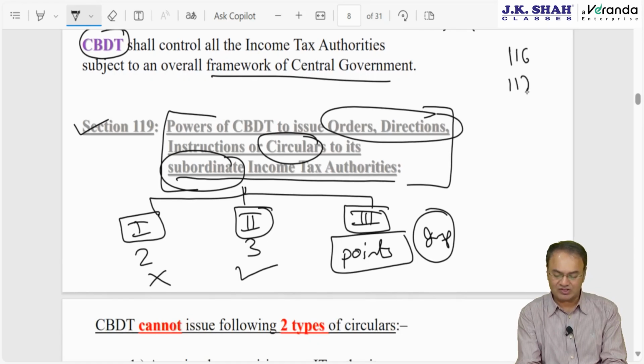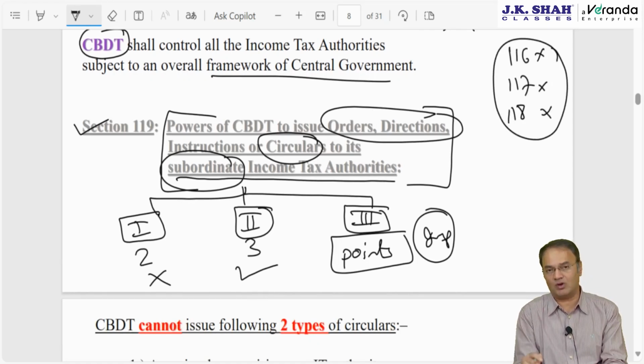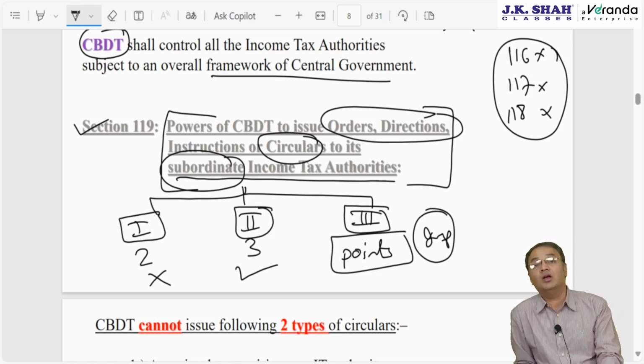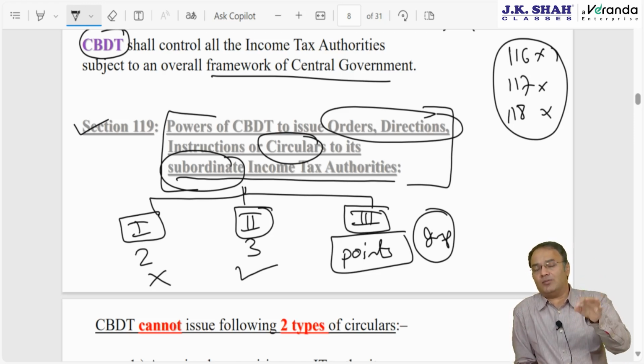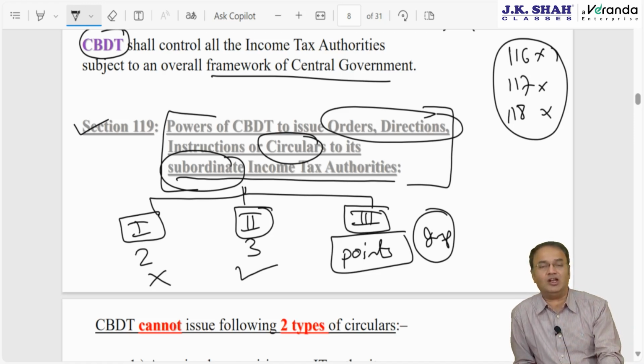Sections 116, 117 and 118 can be skipped from exam perspective. No need to revise them. Once you have studied, that's it, done for all. 119 you will have to study. There are 3 sections only in this chapter which you actually need to focus upon. Which 3, I will tell you. First one is 119. All 3 of them are odd numbers.